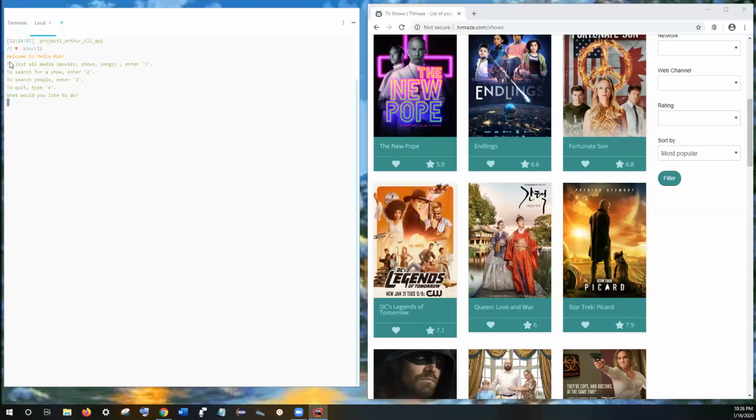But so here it says, welcome to the Media Hub, and it gives me menu options: to list all media, enter 1; to search for a show, enter 2; to search for people, enter 3; to quit, type E. What would you like to do? So 1 and 3 are not implemented at this point. What is implemented is to query shows at this point.